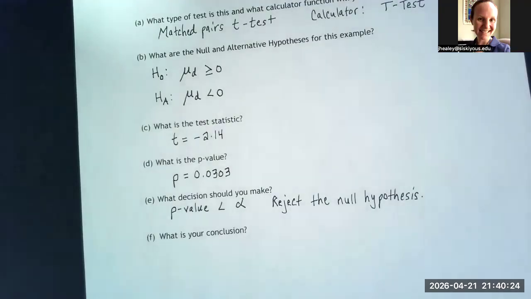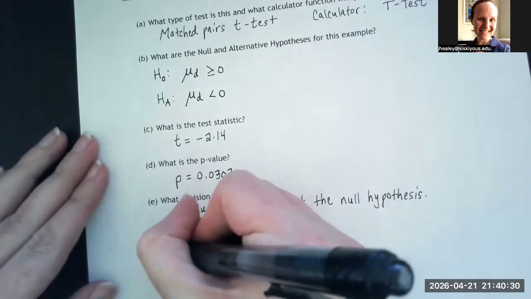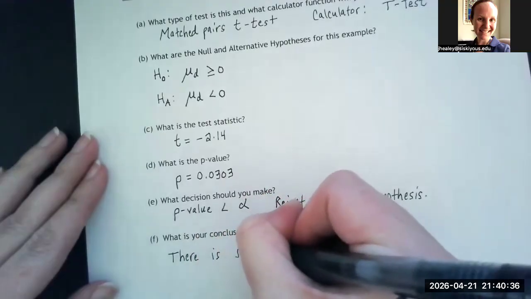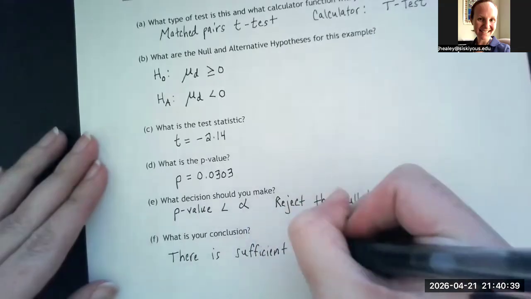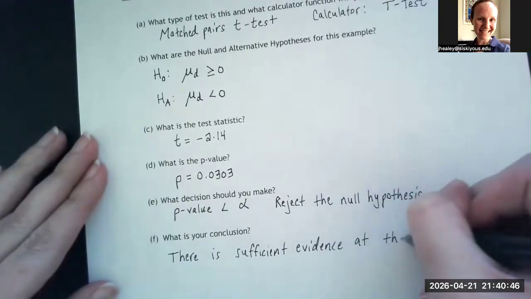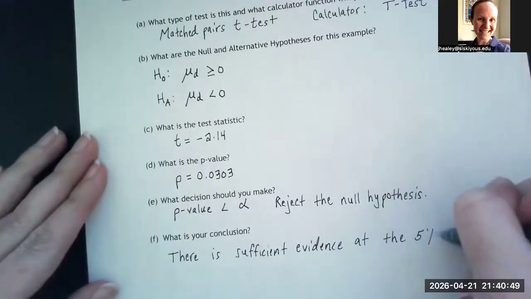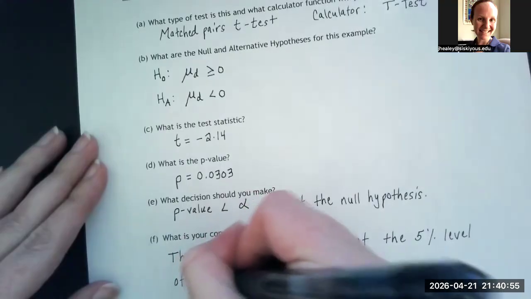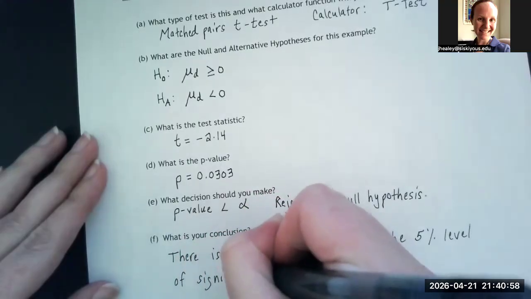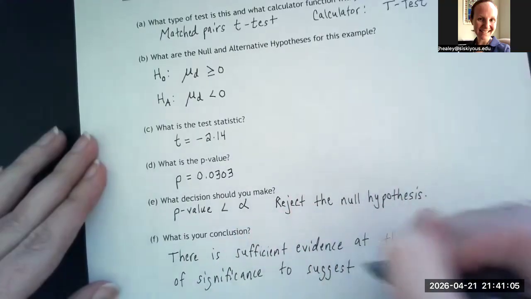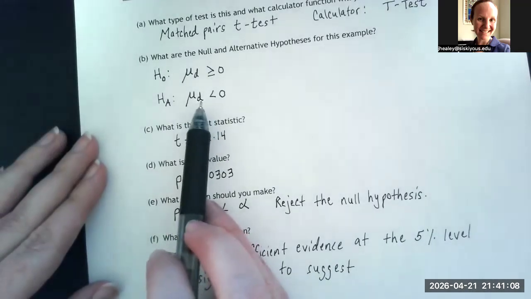So what is our conclusion in this case? We're going to say there is sufficient evidence at the 0.05 level, or you could say the 5% level of significance, to suggest, and then we always go back to the alternative hypothesis to figure out what to write next.